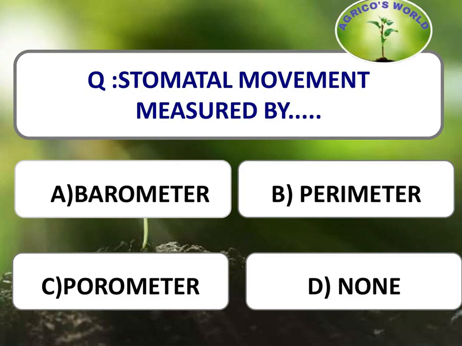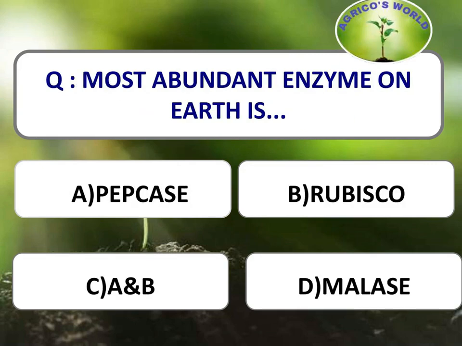Stomatal movement is measured by. Stomatal movement is the opening and the closing of the stomata and it is measured by an instrument known as porometer. Most abundant enzyme on the earth is. The most abundant enzyme is Rubisco, that is ribulose 1,5-bisphosphate carboxylase and oxygenase. So this is usually present in the plants and it is responsible for the carbon fixation.